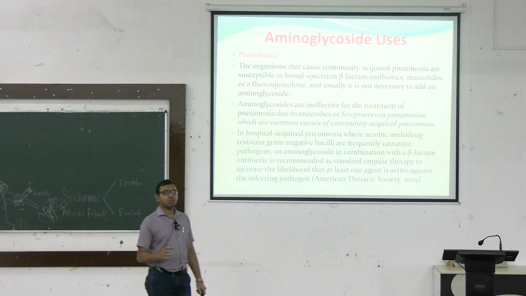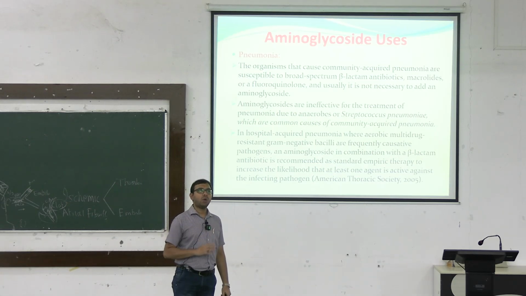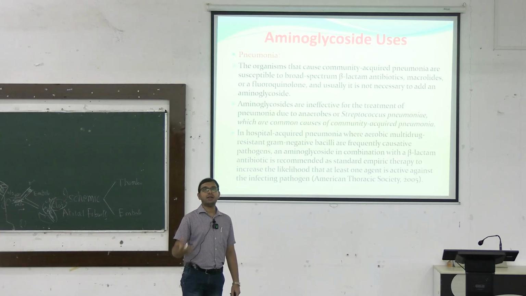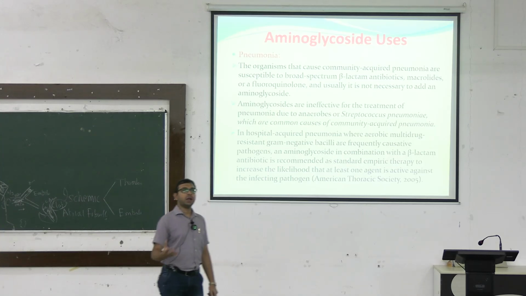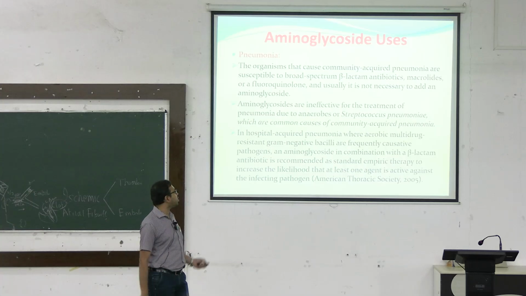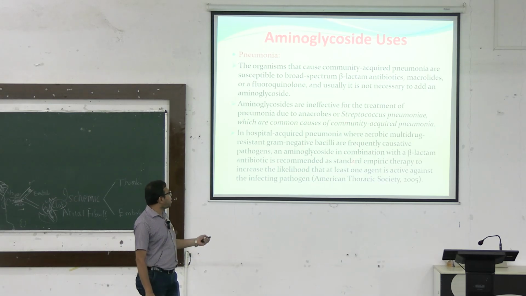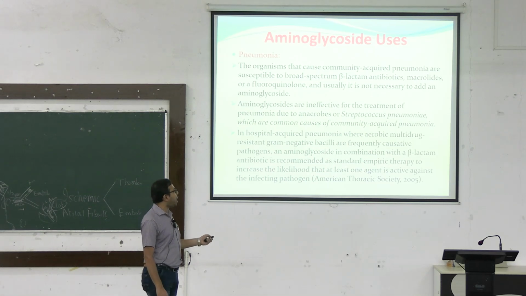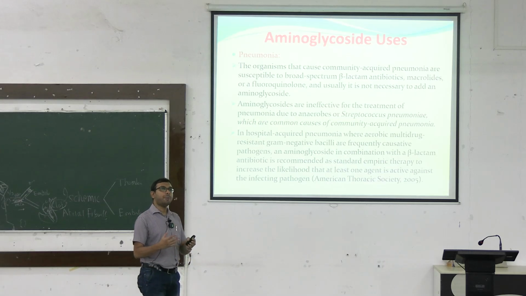Pneumonia, very commonly used, mostly in hospital acquired pneumonia, where the patient is already admitted and is under a respirator or ventilator. For serious gram negative infections, and also some gram positive infections, we usually use combinations. So it is mainly used in streptococcal pneumonia, which is a common cause of community acquired pneumonia, and different other hospital acquired pneumonia, in combination with a beta lactam antibiotic. It is now recommended as the standard empiric therapy to increase the likelihood that the patient can ultimately be cured.